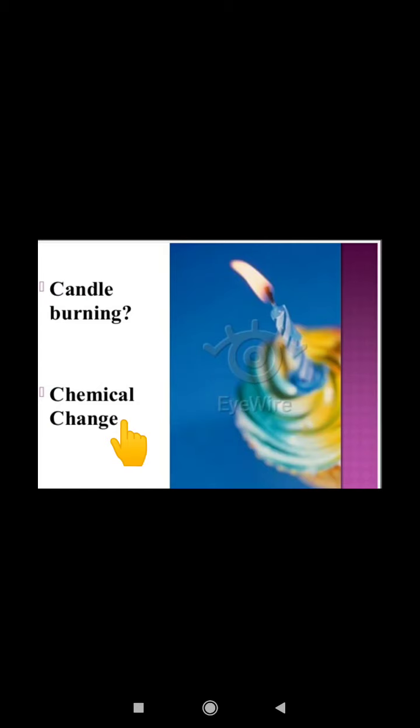Now one example of a displacement reaction we will discuss here, which will show the chemical reaction. The displacement reaction between copper sulfate and iron. Copper sulfate solution is blue in color, and when iron is dipped inside the copper sulfate, the color of the solution will change to green, and copper itself is brown in color.